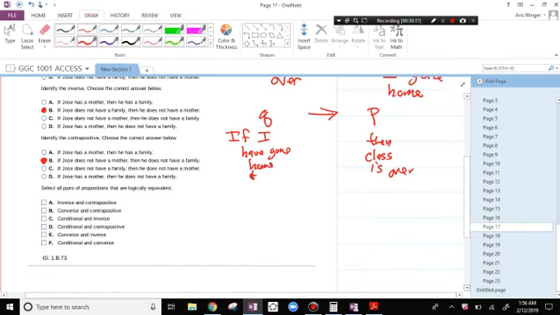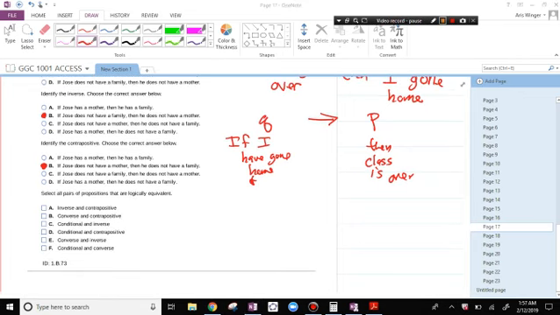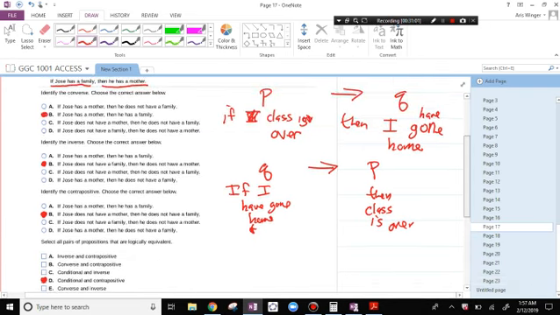Select all pairs of propositions that are logically equivalent. The conditional and the contrapositive are always equivalent. And what's the other one that's equivalent, that means the same thing? What's the converse?